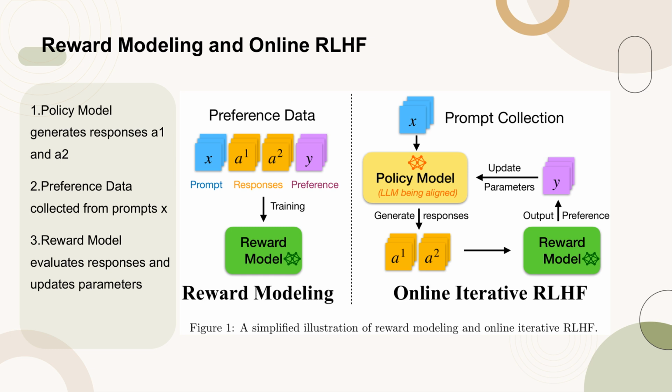The reward model updates its parameters to improve the policy model's performance. This iterative process continues, with the policy model generating new responses, the reward model evaluating them, and the parameters being updated accordingly. This cycle helps in aligning the LLM with human preferences more effectively.